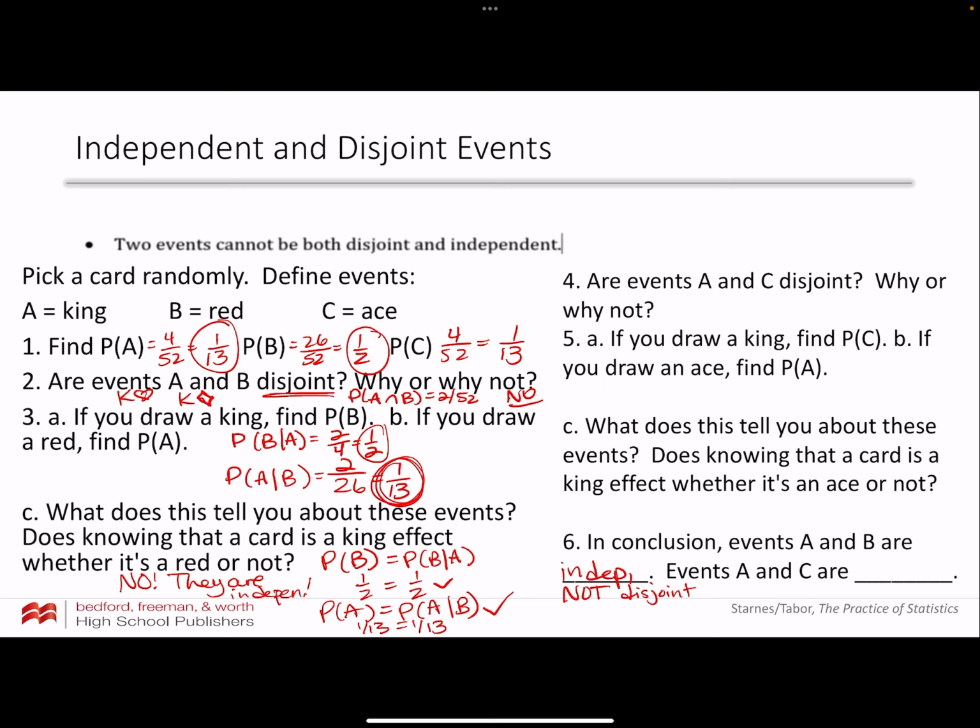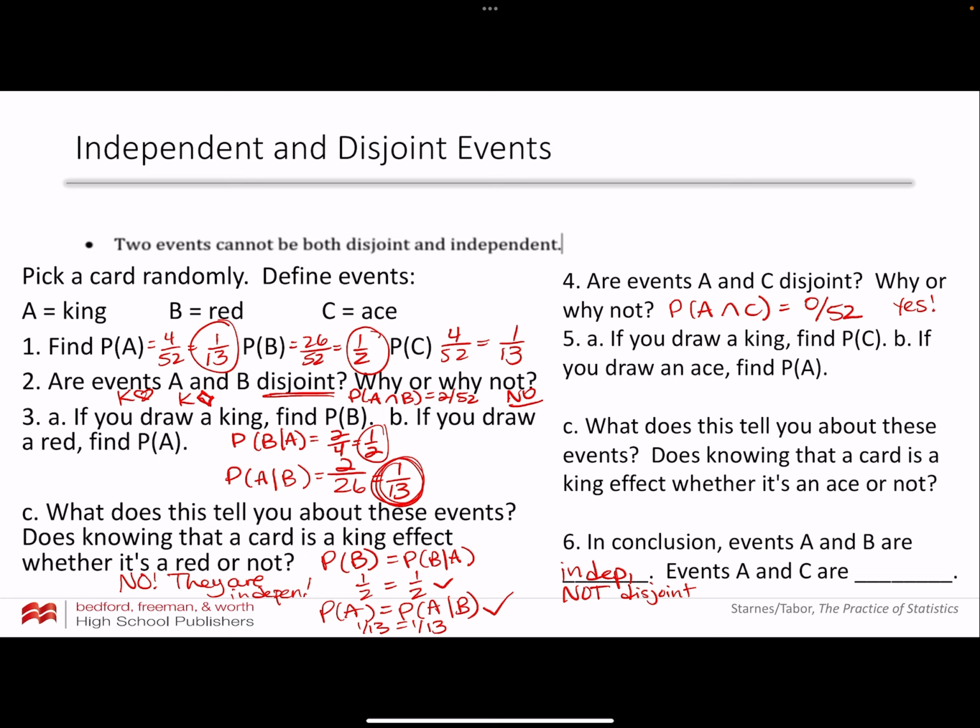So the answer here is no, right? It's one or the other. It can't be both. So in other words, the probability of A and C, there aren't any of those cards. It's 0 out of 52, right? So are they disjoint? Yep. They are, because the probability of A and C is 0.